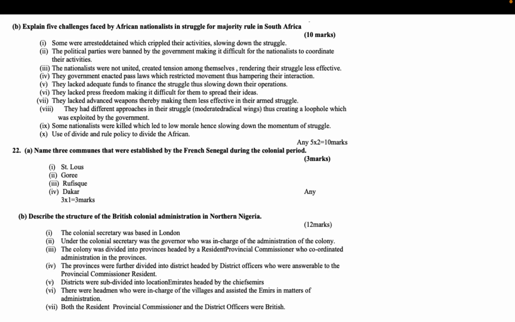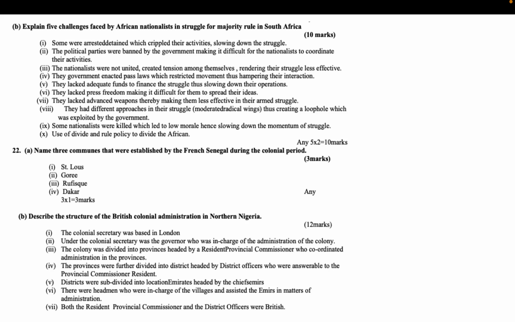They lacked adequate funds to finance the struggle, thus slowing down their operations. They lacked press freedom, making it difficult for them to spread their ideas. They lacked advanced weapons, thereby making them less effective in their armed struggle. They had different approaches in their struggle, moderates and radical wings, thus creating a loophole which was exploited by the government. Some nationalists were killed, which led to low morale, hence slowing down the momentum of the struggle. Use of the divide and rule policy to divide the Africans. Any 5x2 equals 10 marks.